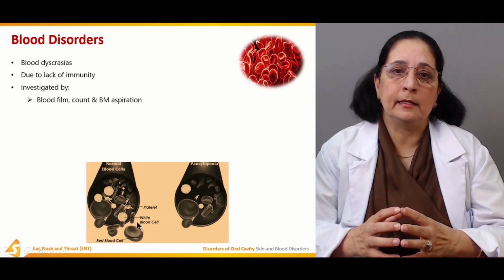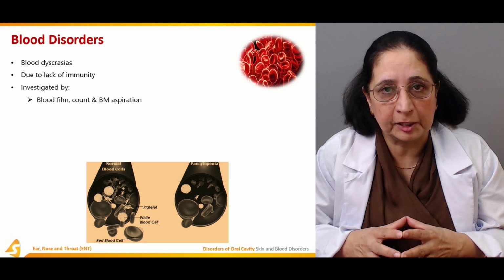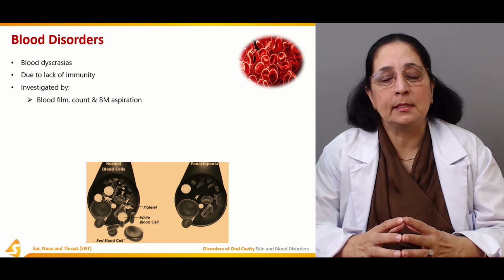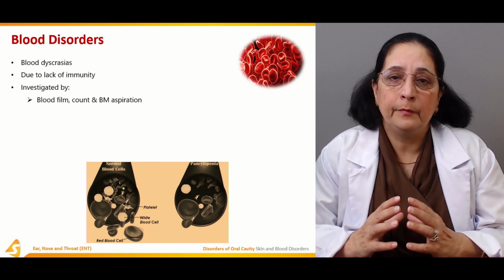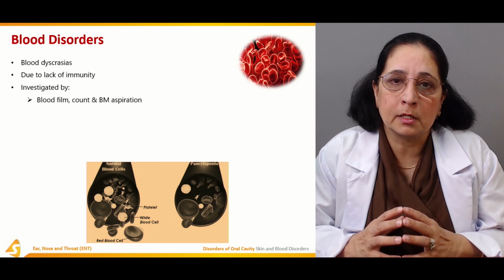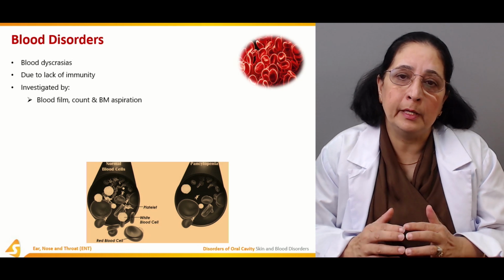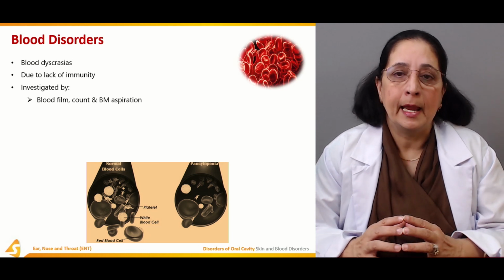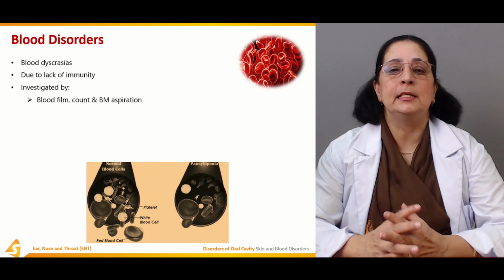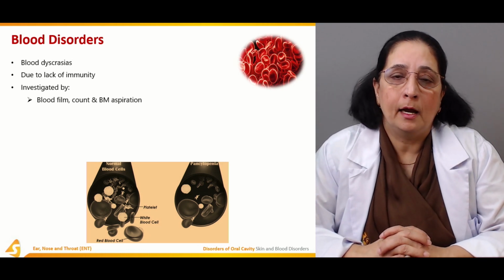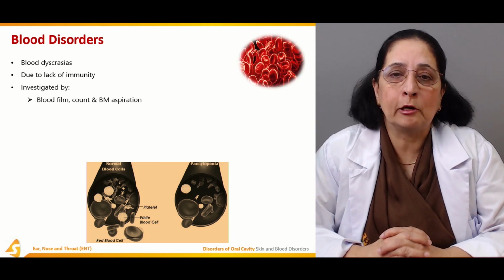White blood cells are the cells that fight infection. Red blood cells carry hemoglobin, which carries oxygen to different parts of the body. And then we have the third blood cell type, which is the platelets. Platelets are the cells which help in clotting.